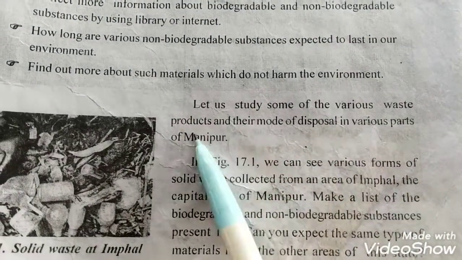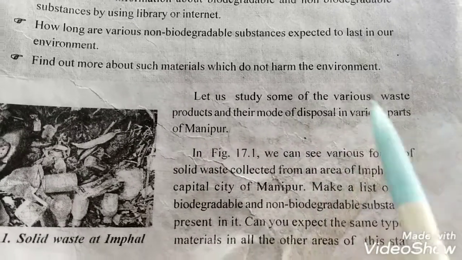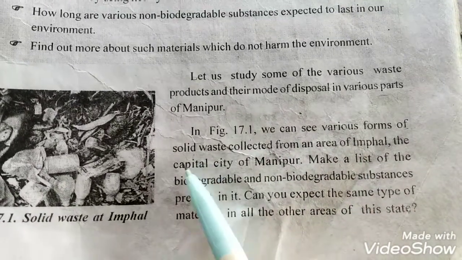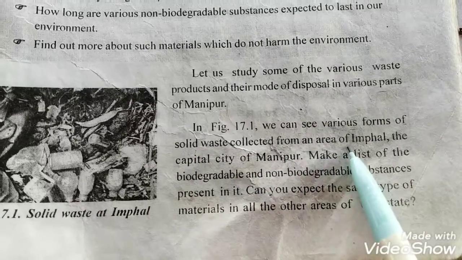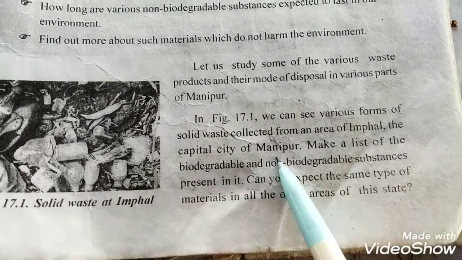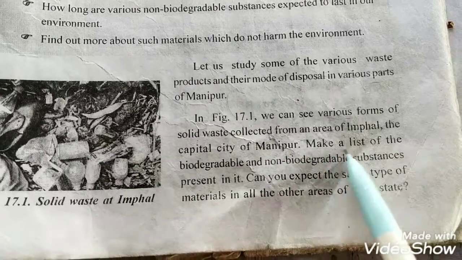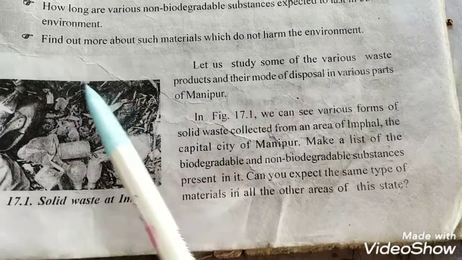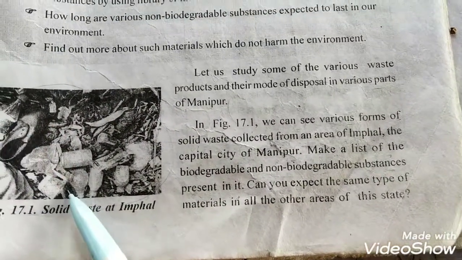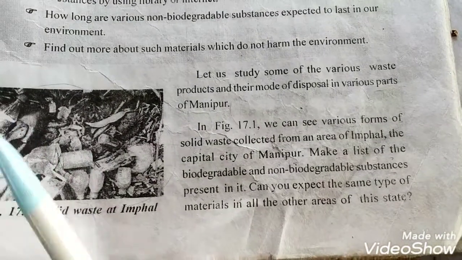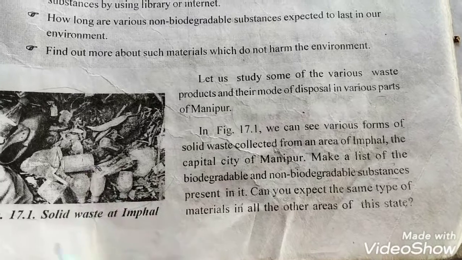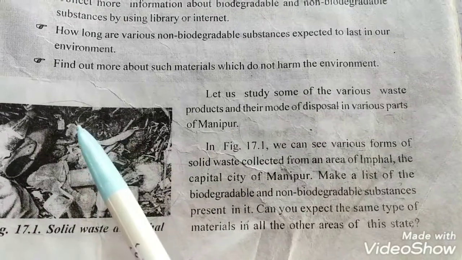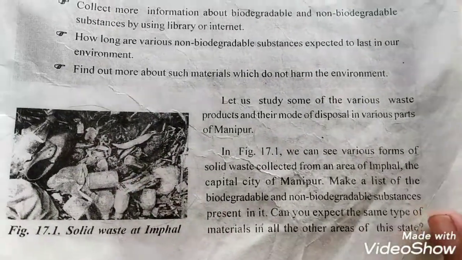Let's see some of the various waste products and their mode of disposal in various parts of Manipur. In figure 17.1, we see the various forms of solid waste collected from an area of Imphal, the capital city of Manipur. Make a list of the biodegradable and non-biodegradable substances present. So in figure 17.1, we see various types of waste material. We see non-biodegradable substances like plastic, tin, bulb, can, and we also see various biodegradable substances like onion peel and different types of products.